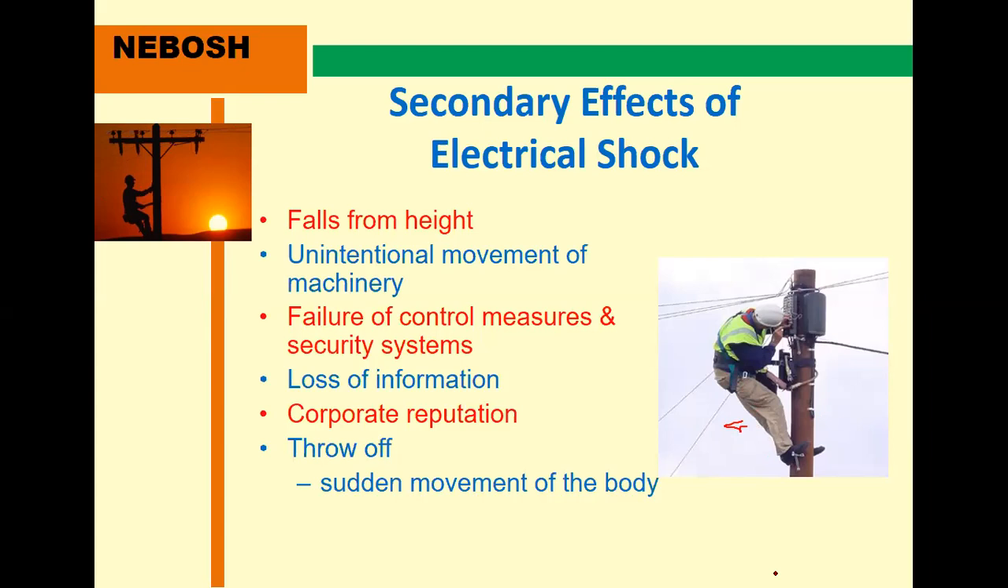Loss of information: for example, this guy is working, but upstream there is a fuse, and he switched off first. Now he's working. Unfortunately, another guy who doesn't know comes and connects the fuse. The fuse is on, the electricity goes to the switchboard, and this guy is dead. This is the loss of information. Corporate reputation is also a problem. There is also throw-off, sudden movement of the body, which may touch this automatically. These are the secondary effects of electric shock.